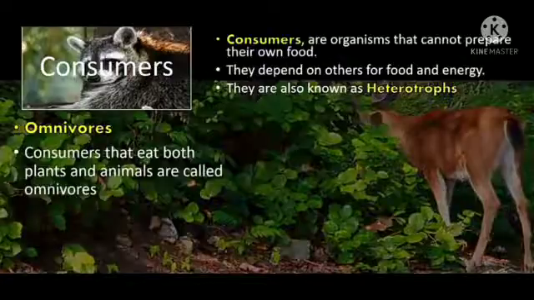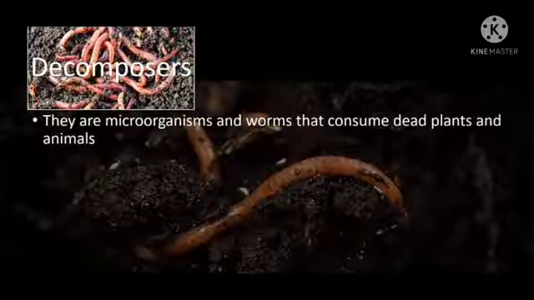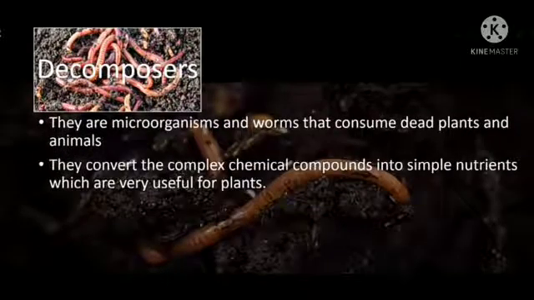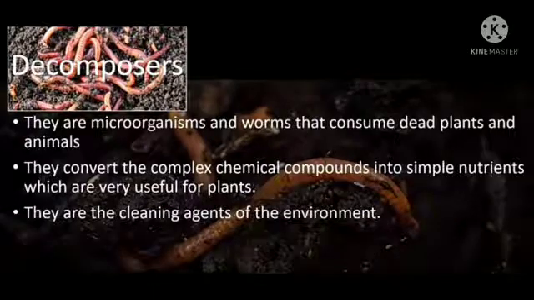Now next are decomposers or saprophytes. They are microorganisms and worms that consume dead plants and animals. They convert the complex chemical compounds into simple nutrients which are very useful for plants. For example, certain bacteria and fungi break down the complex organic compounds present in the dead organisms into simpler substances.